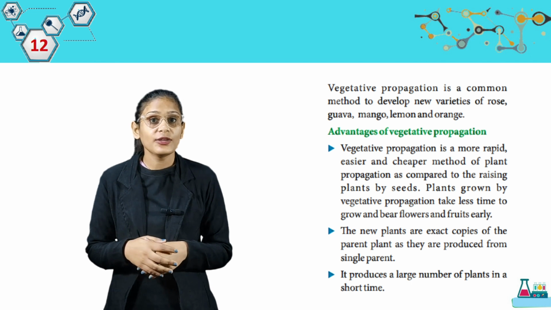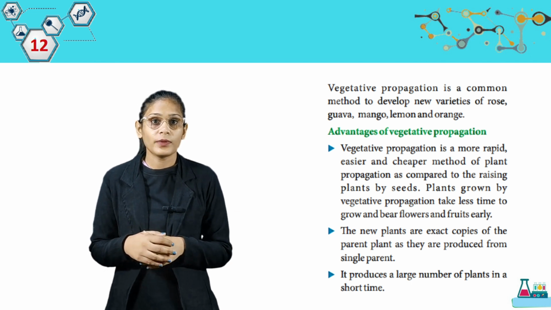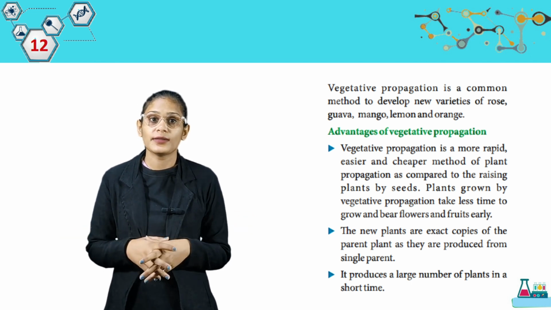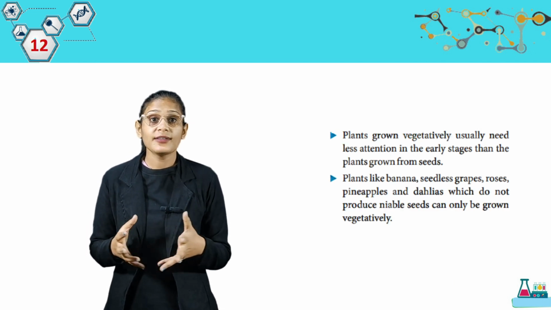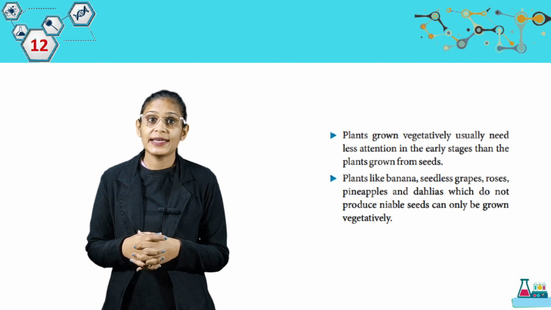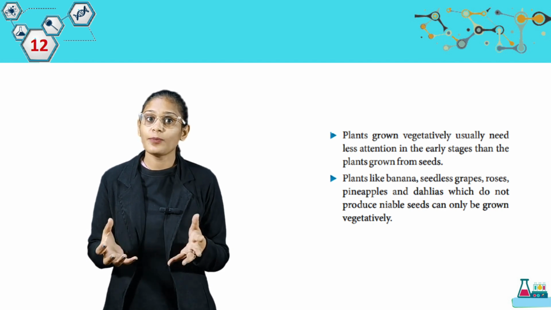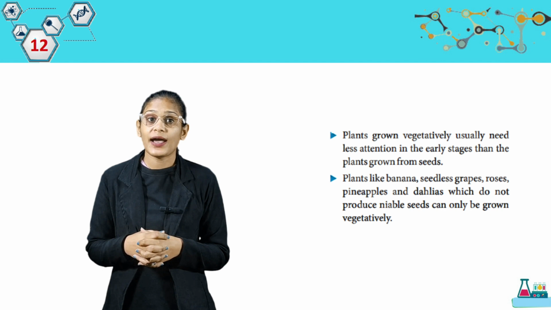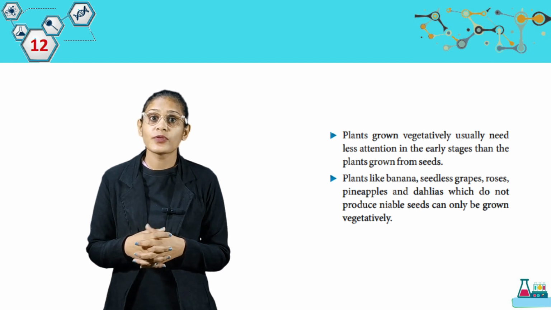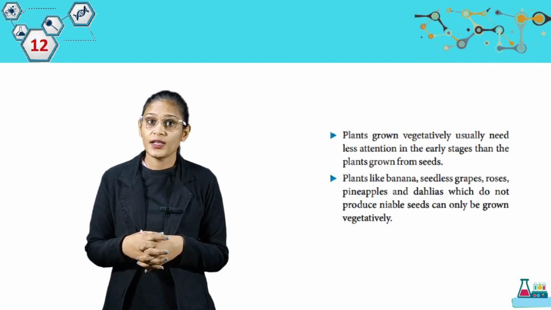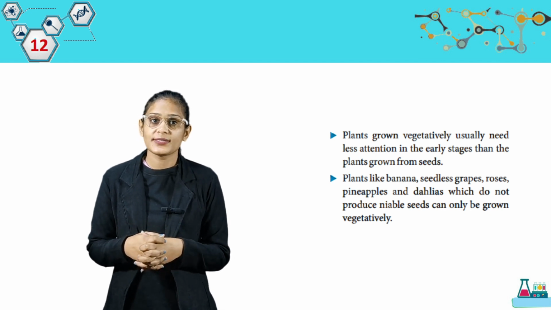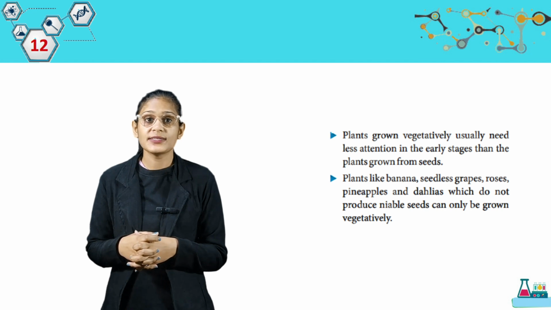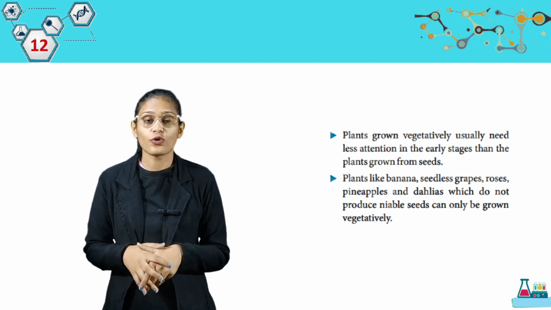Now we have, the new plants are exact copies of the parent plant as they are produced from a single parent. It produces a large number of plants in a short time. Plants grown vegetatively usually need less attention in the early stage than plants grown from seeds. Plants like banana, seedless grapes, roses, pineapples and dahlias which do not produce viable seeds can only be grown vegetatively. So students, ये कुछ plants हैं जो vegetative propagation से ही grow करते हैं.